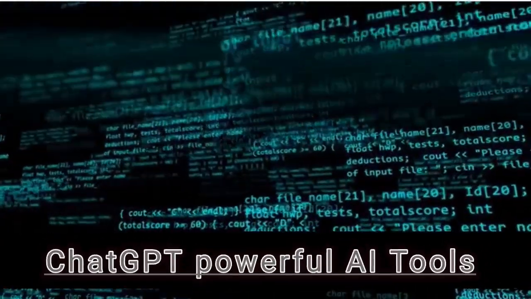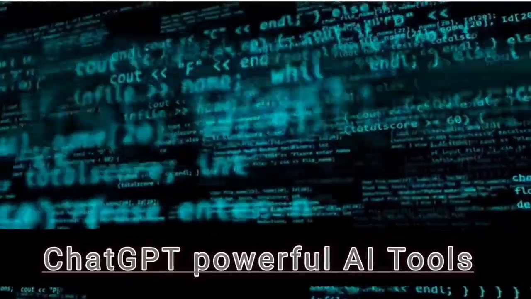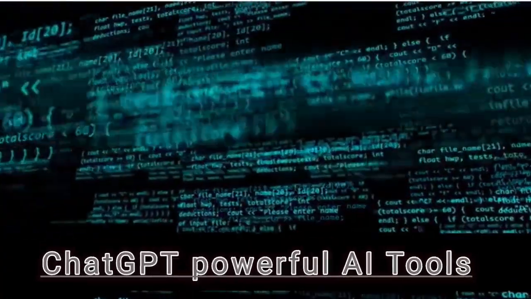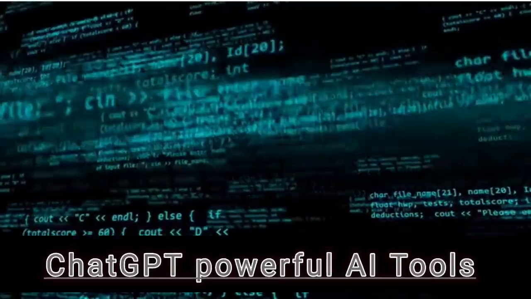Language translation. Another major advantage of ChatGPT is its ability to translate text from one language to another. This can be useful in situations where individuals need to communicate with others who speak a different language, such as in international business or diplomacy.